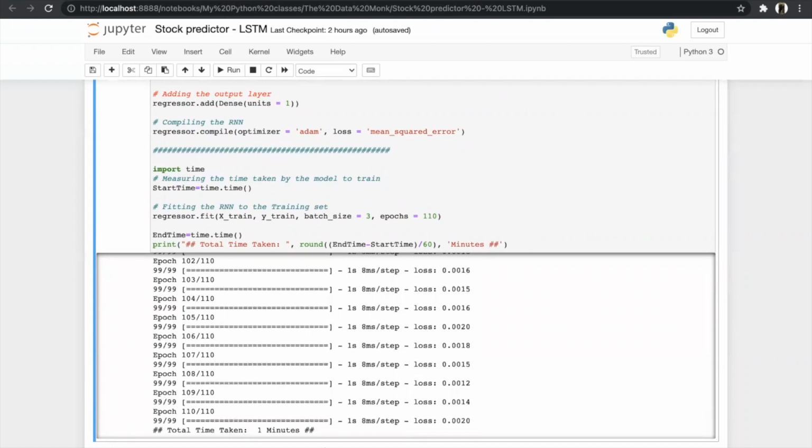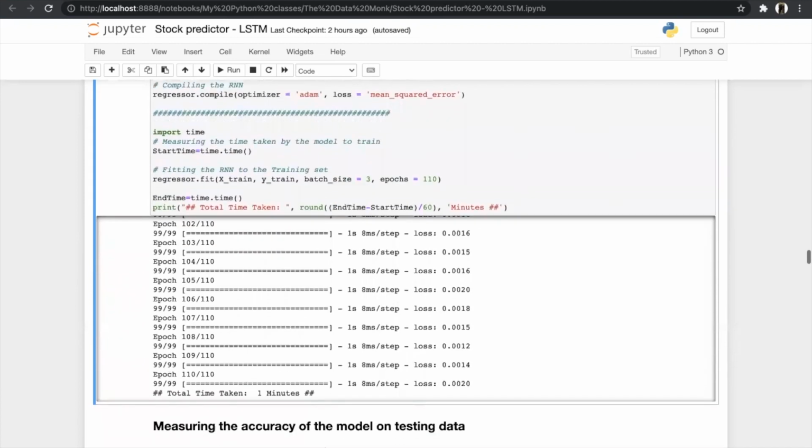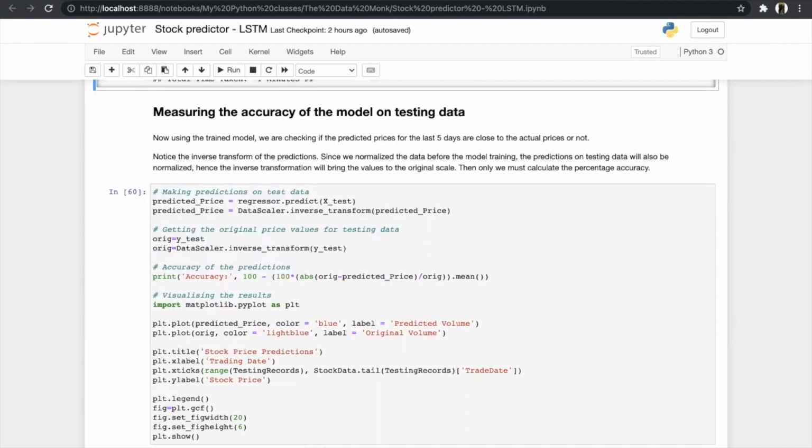And if we add more layers, more epoch cycles, or use smaller batch sizes, the time taken to create a model will only increase. Then after creating the model, we will measure the accuracy on our testing data. Now using the trained model, we are checking if the predicted price for the last 5 days is close to the actual price or not.